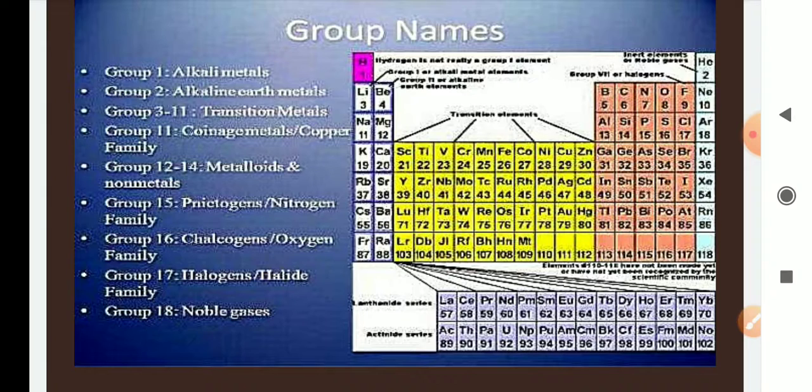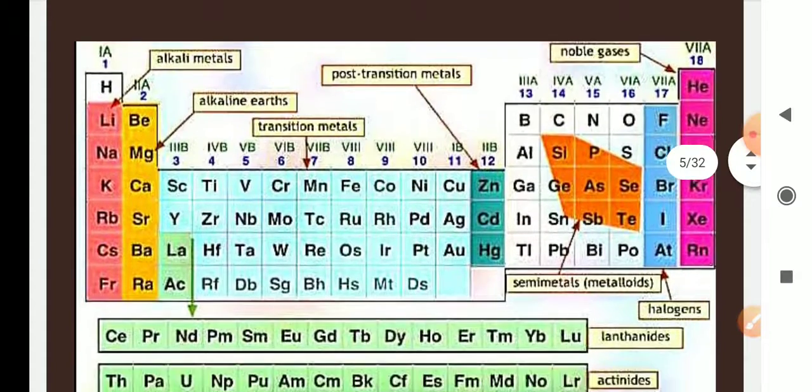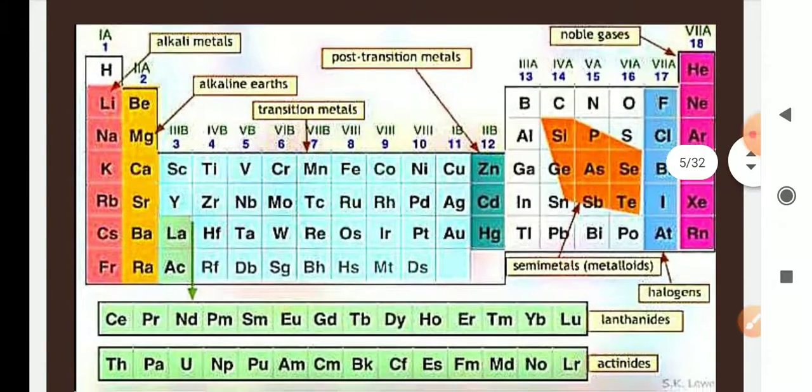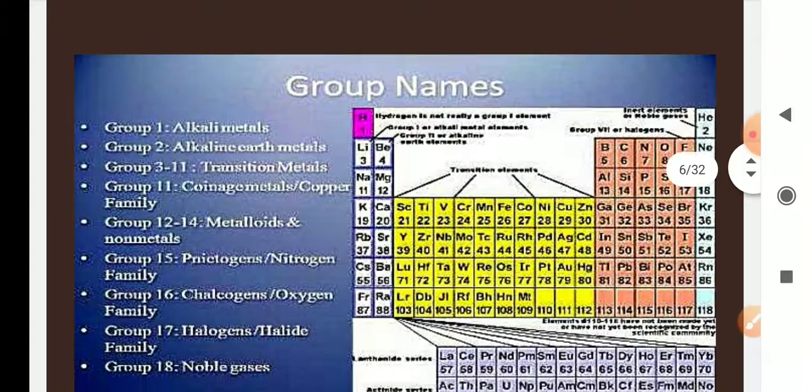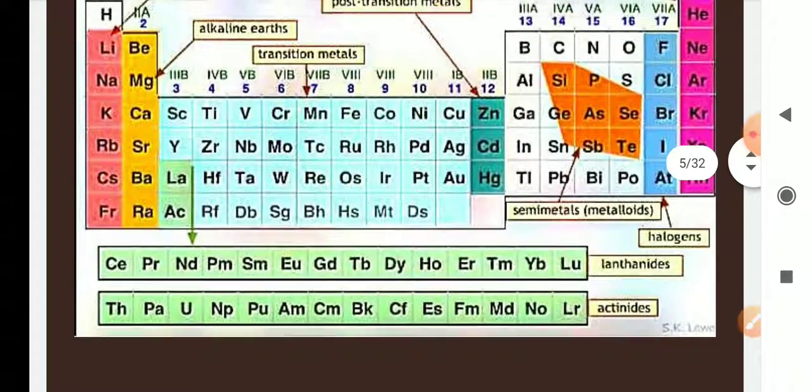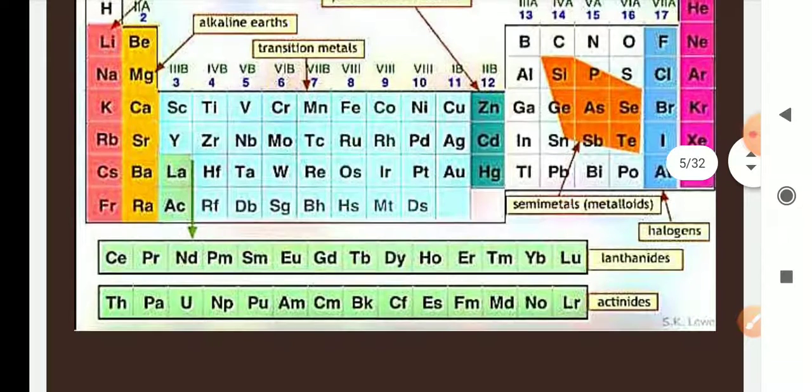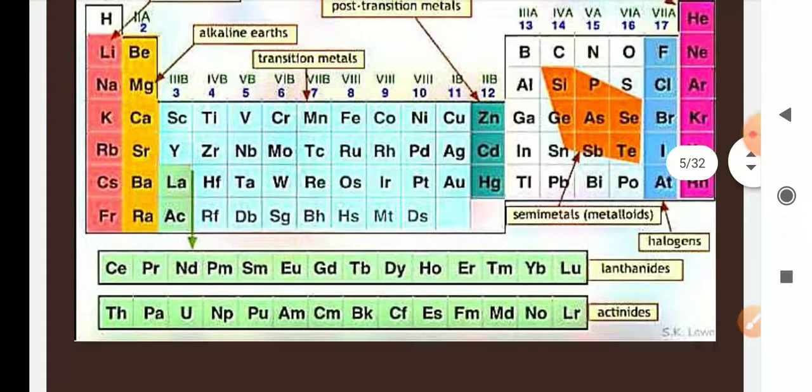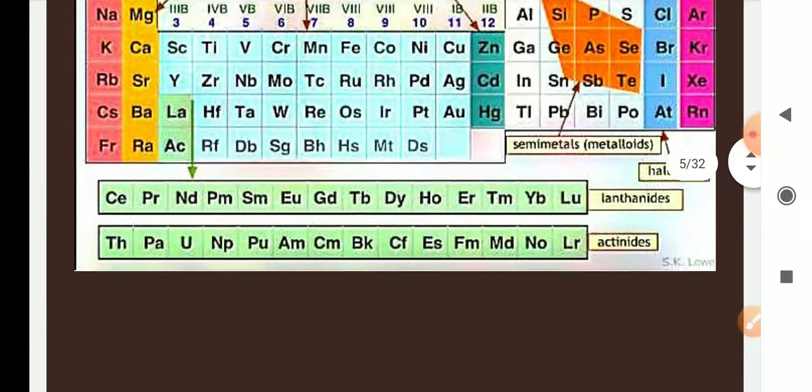Group 15 nitrogen family, group 16 oxygen family, group 17 halogens, the halide family like chloride, bromide, this way. Group 18 noble gases. So you can see here group 18 noble gases, group 17 halogens, group 16 oxygen family, group 15 nitrogen family, and groups 13, 14 up to 16 are metalloids.